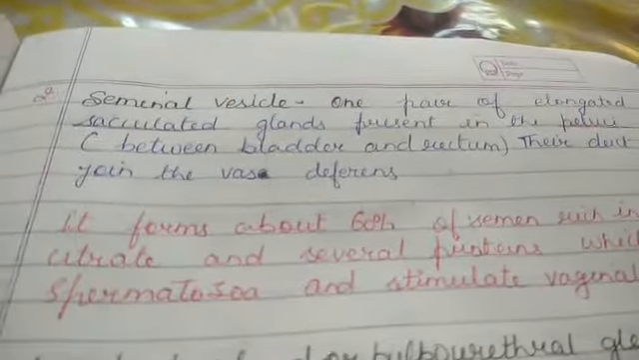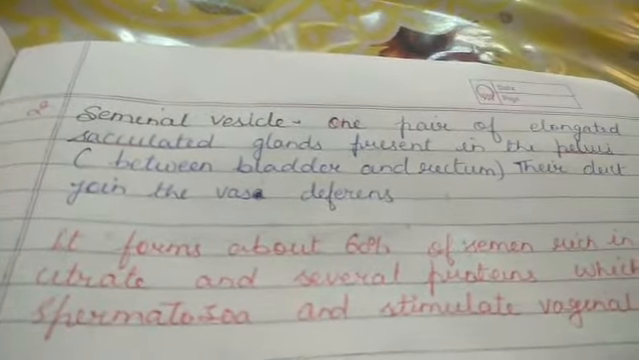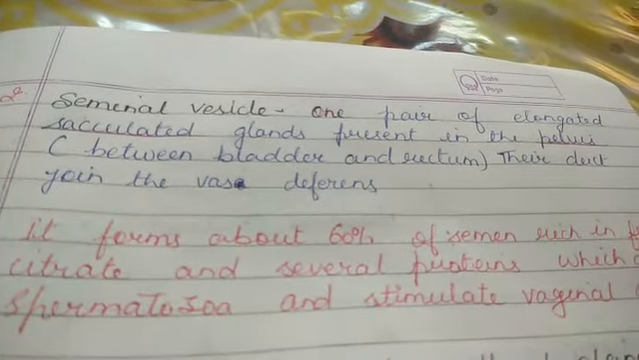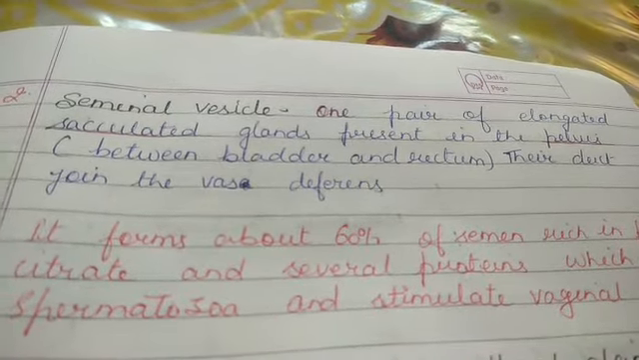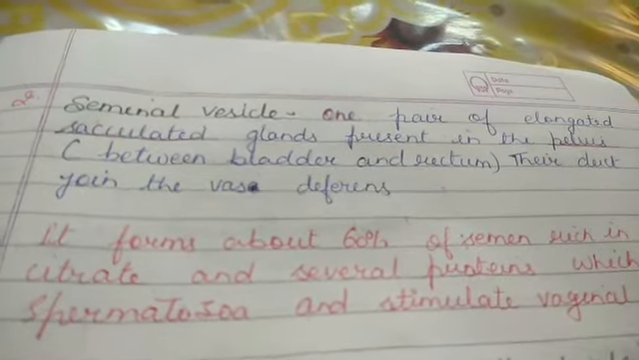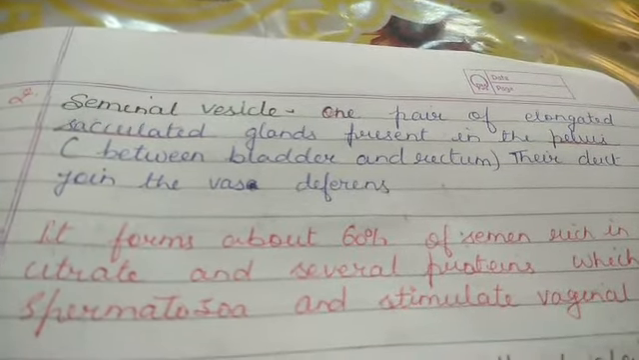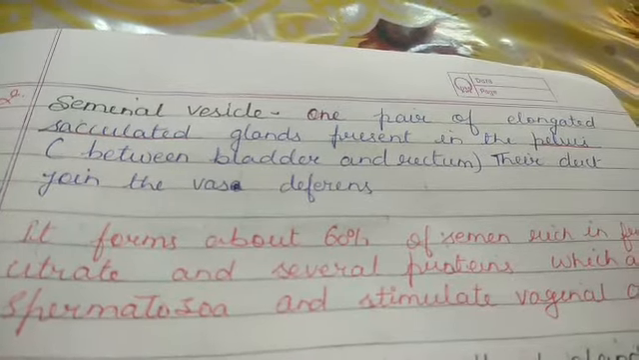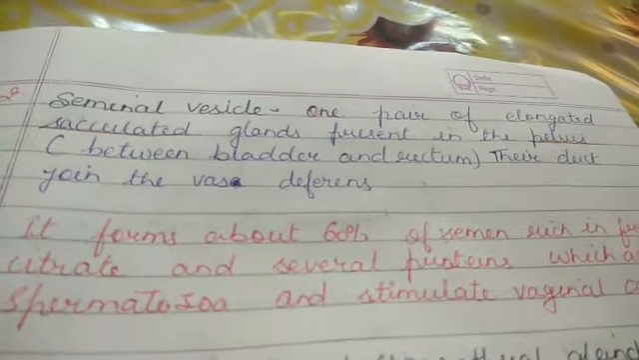Now seminal vesicle. It is also present in a pair. Sacculated means small sac-like glands present in the pelvis between the bladder and rectum. That means the pelvic region is below the abdominal cavity, or we can say the lowermost part.